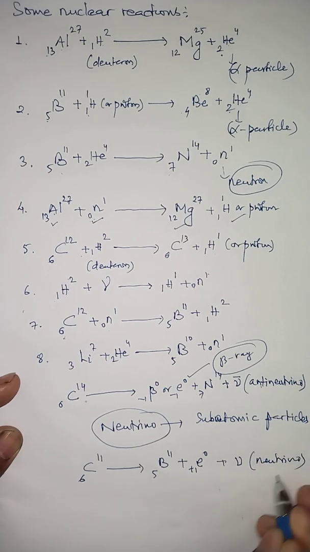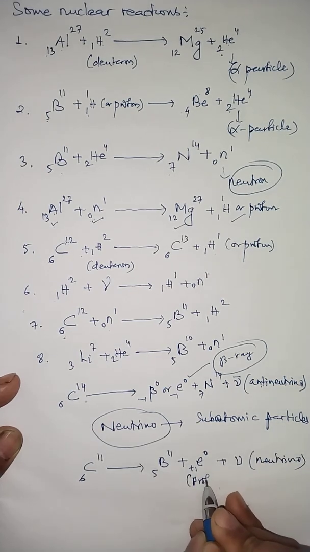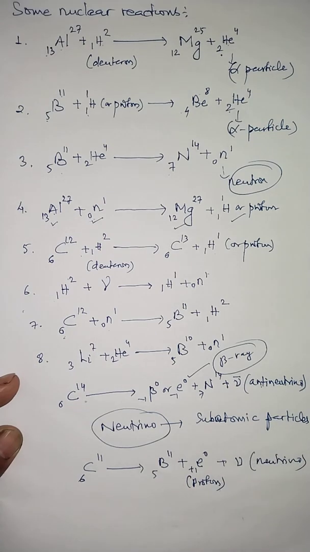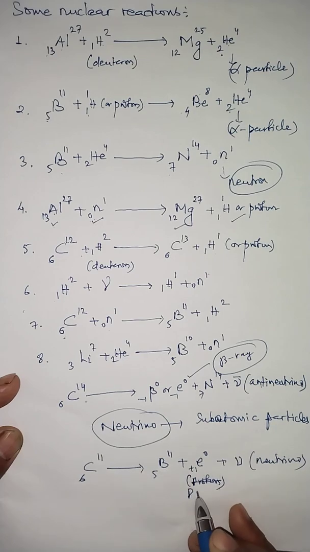So children, look at these two reactions. In these two reactions, other than the alpha particle, electron, proton, and deuterium, new particles have evolved. This is called the positron.